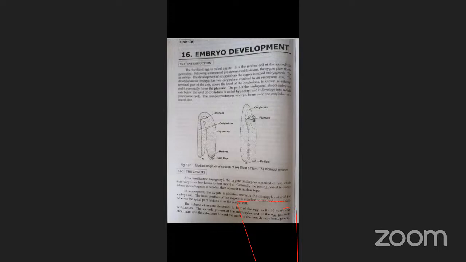Next, embryogenesis. In most angiosperms, the first division of the zygote is transverse. The result is a small apical cell and a large basal cell.